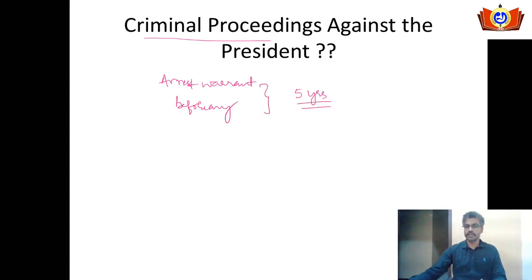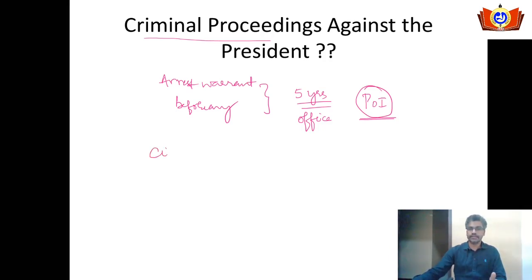As long as he stays in the office of the president, there will be no criminal proceedings against him. If they want to conduct any of the criminal proceedings against the President of India, it will happen either after he is removed from the office, or if he resigns or the term ends. Till the time he remains as a President of India, no criminal proceedings will be held against the President of India. This is the special immunity power given to President of India.